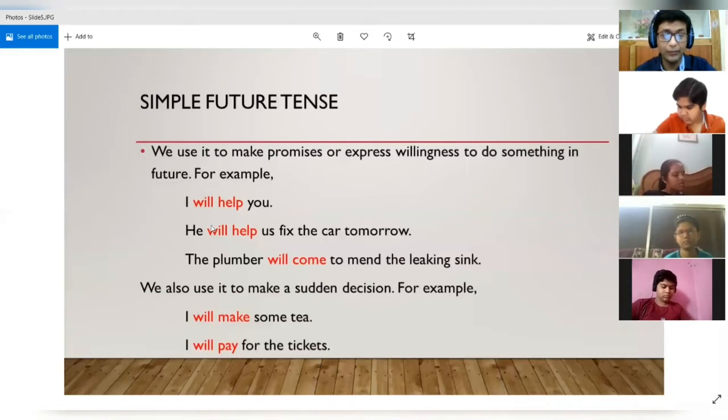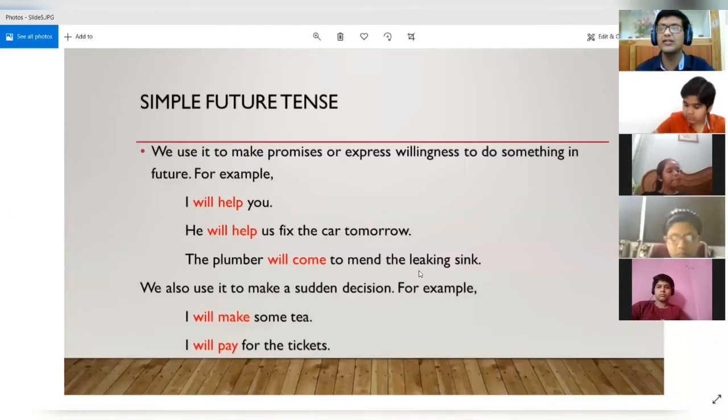See the second example, he will help us fix the car tomorrow. So in this case also, he is expressing willingness that he will do something for us in the future. He will help us fix the car tomorrow. So this will also take the simple future tense. The plumber will come to mend the leaking sink. So in this case also, the plumber has expressed some sort of willingness to do something in the future. So he will come and he will mend the leaking sink.